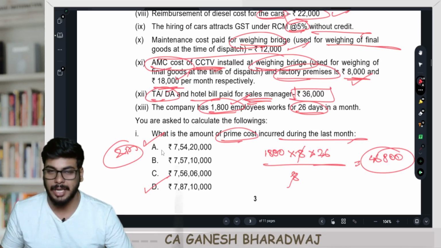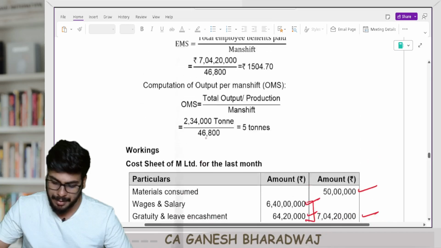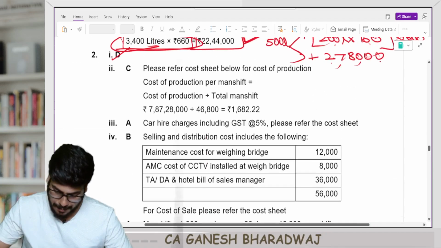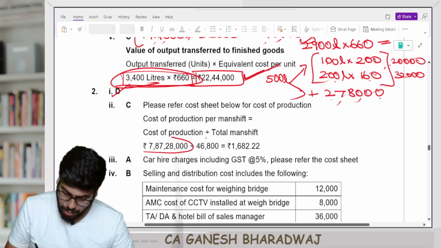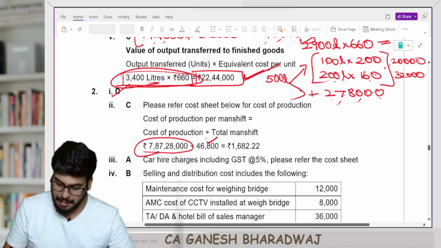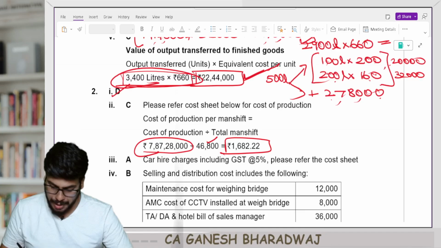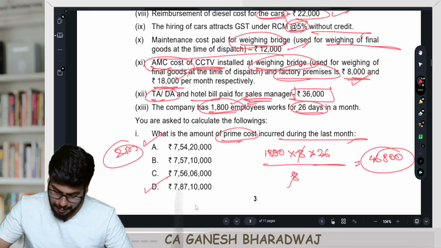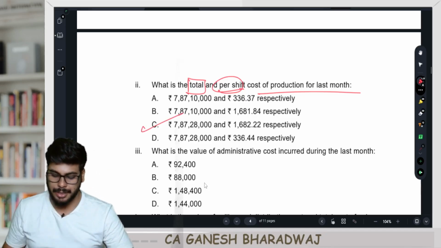How many man shifts are there? 46,800. So what you do is take this and divide it by 46,800. Look at this. So now it's going to be 7 crore 87 lakh 28,000 divided by 46,800, which is 1,682.22. So that is going to be your option number C, correct? Option number C. Clear with this.